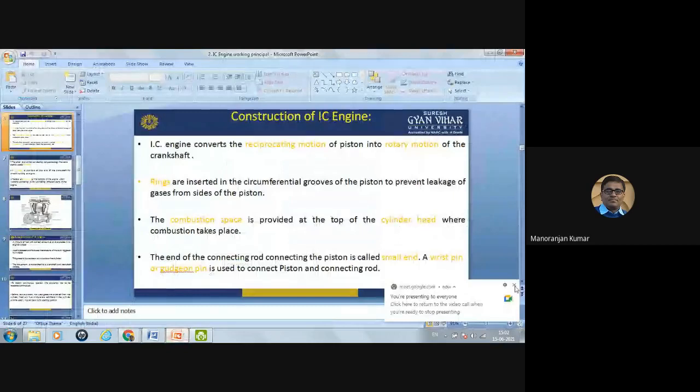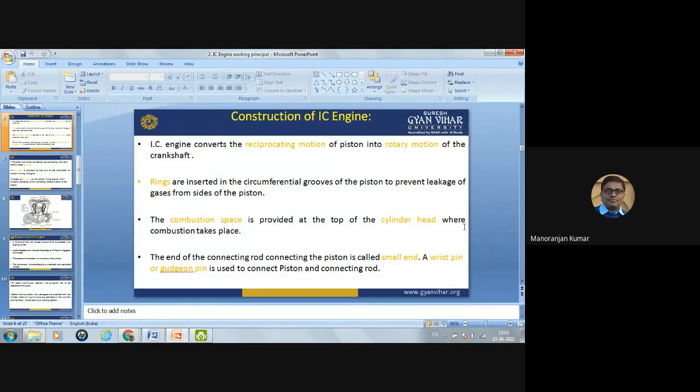So that is the ring. Rings are inserted in the circumferential grooves of the piston to prevent leakage of the gases from the side of the piston. The combustion space is provided at the top of the cylinder head, where the combustion takes place.